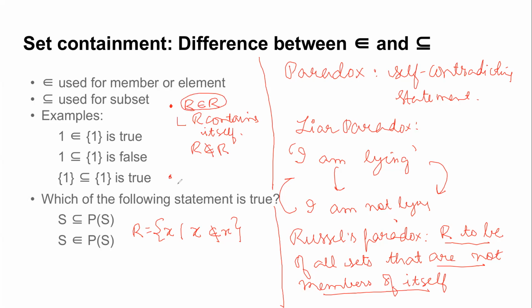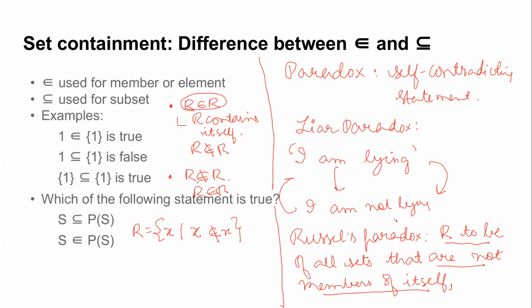So let me take the other assumption. Suppose I say R does not contain itself, or R is not a member of itself. Then by definition of the set, what do I have? Because R is the set of all those sets which are not members of themselves. If R is not a member of R, then by definition, what do I have? Very good. R is a member of R. So you can see there's a contradictory statement, and this is what is known as a paradox.